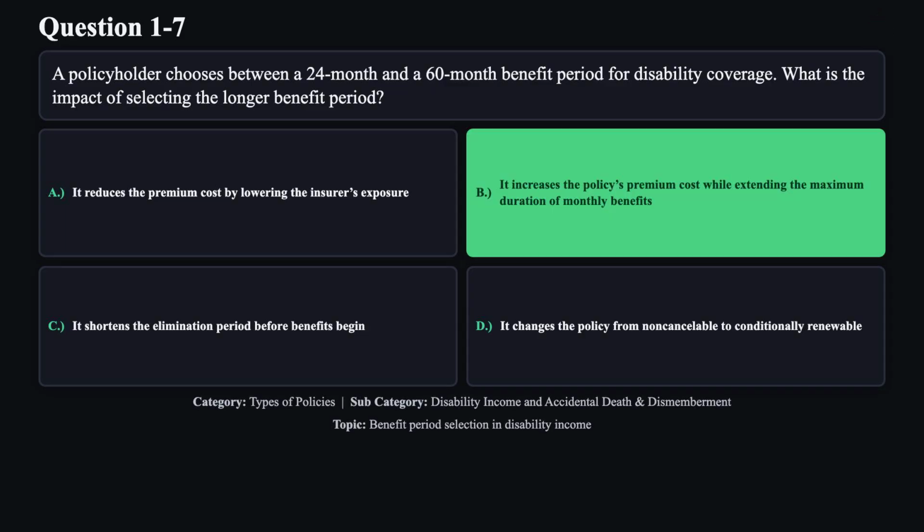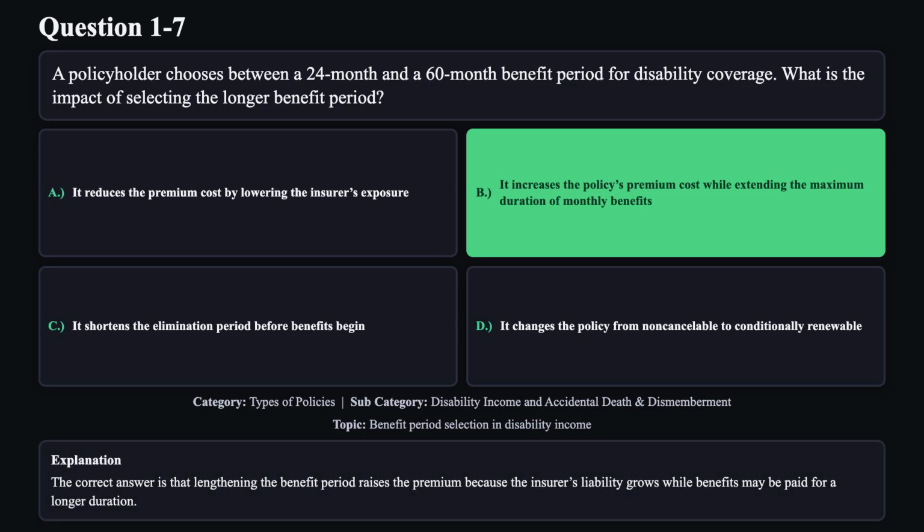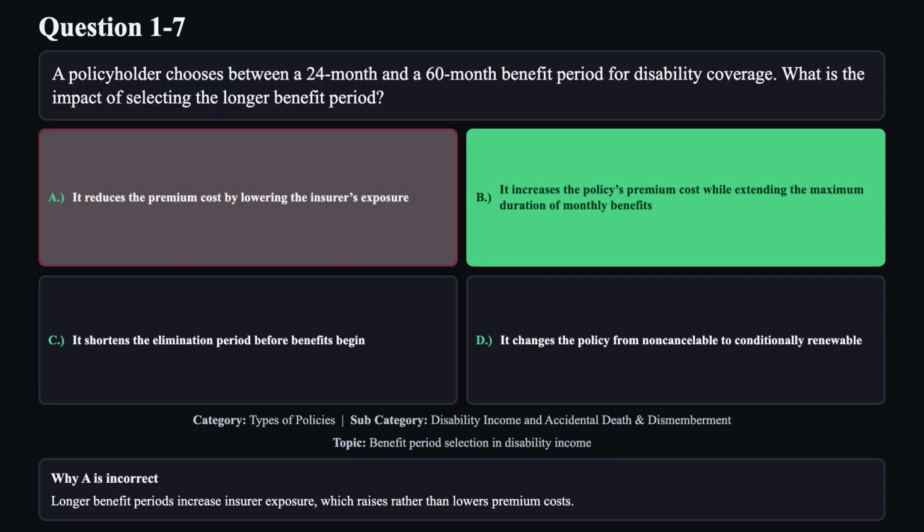The correct answer is B. The correct answer is that lengthening the benefit period raises the premium because the insurer's liability grows, while benefits may be paid for a longer duration. Reason A is not correct. Longer benefit periods increase insurer exposure, which raises rather than lowers premium costs.